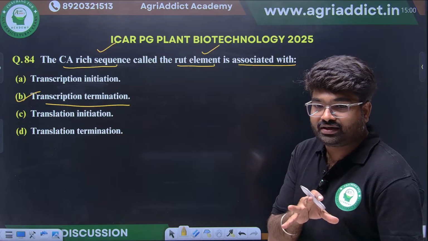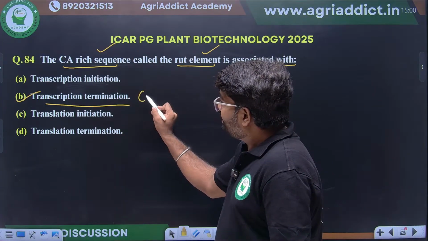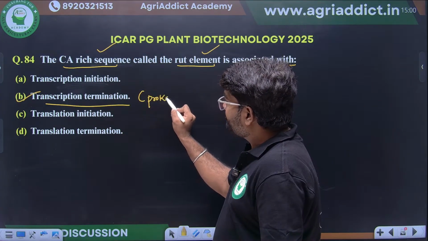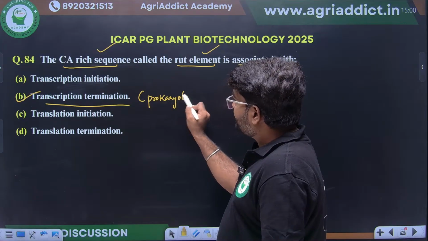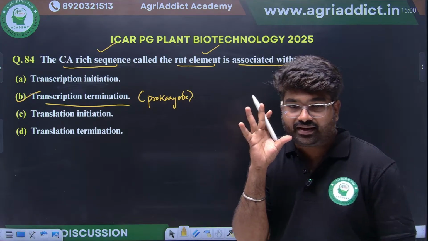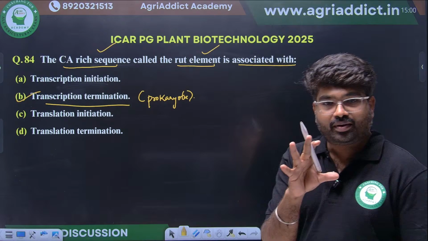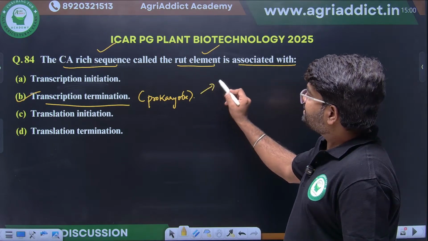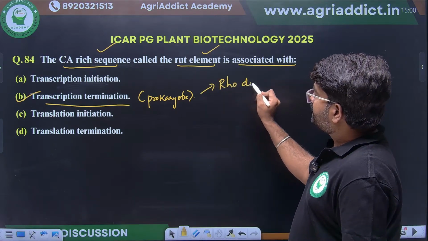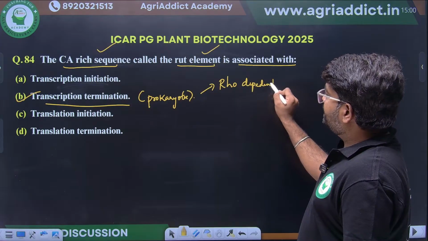Then the most important thing is that this is particularly in prokaryotes. The transcription termination in prokaryotes happens in two ways. One is rho-dependent transcription termination.